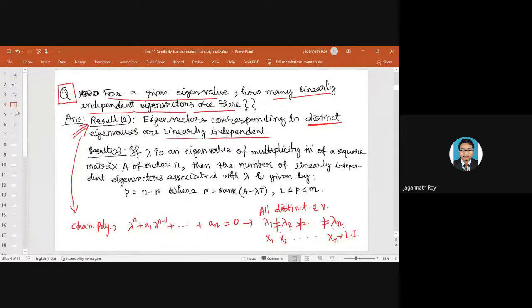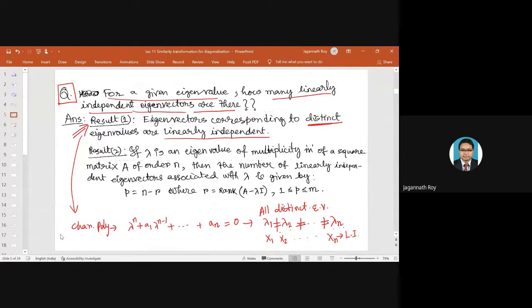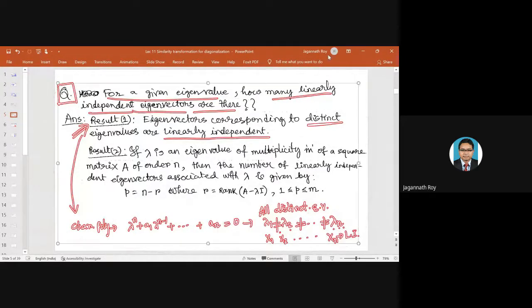If all are distinct, then we don't have to worry about it. But if we have a repeated root, then we need to be careful while making decisions about whether the matrix is diagonalizable or not.